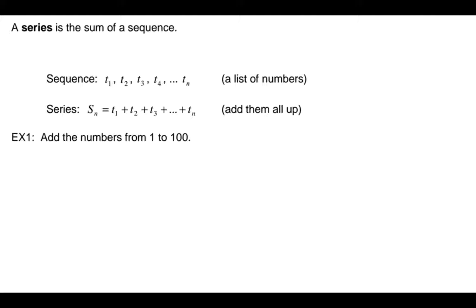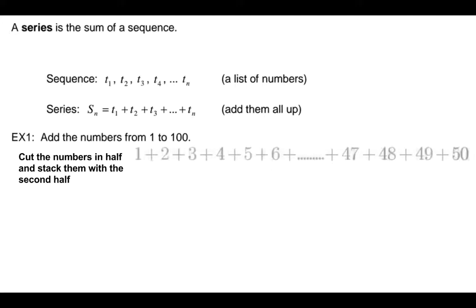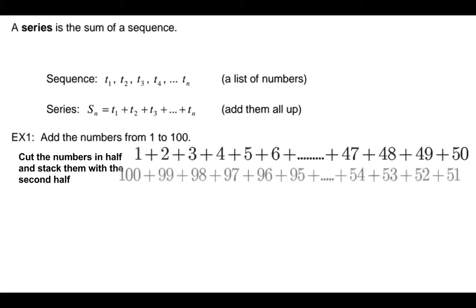So from 1 to 100, there's a couple ways to do it. What we think Gauss probably did was take the numbers and stack them. So if you had the numbers from 1 to 50, you stacked 100 to 51 in reverse order, and you notice what you get. And you ask the question, is it conceivable with this strategy? Could we possibly do it in our head or quickly?